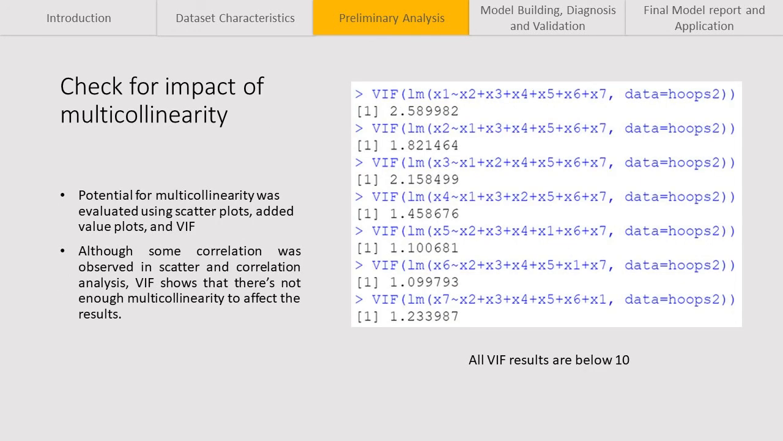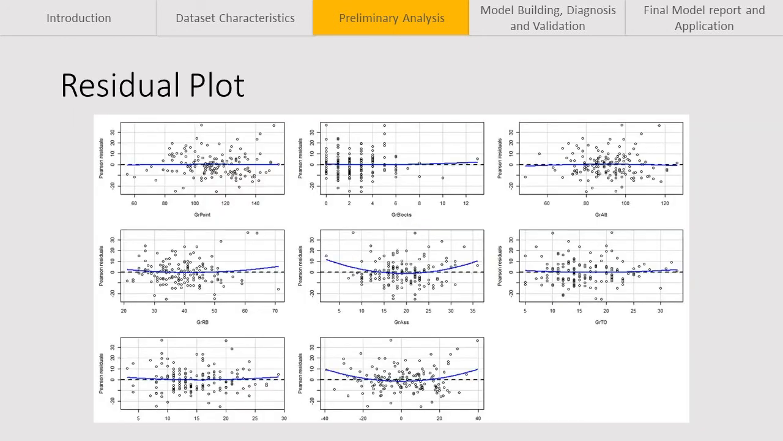Next, I checked for impact of multicollinearity using VIF. The VIF results are all below 10, showing that although there is some correlation observed in previous analyses, VIF shows that there's not enough multicollinearity to affect the model. A residual plot of each x variable and fitted values were made. Most of the residual plots are flat and random. Slight curvature on the GRS and fitted value plots show that there may be an issue with constant variance.